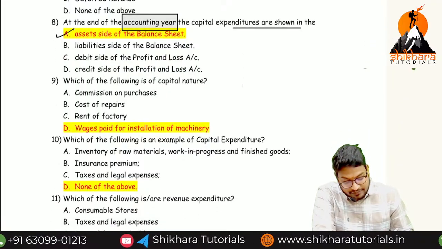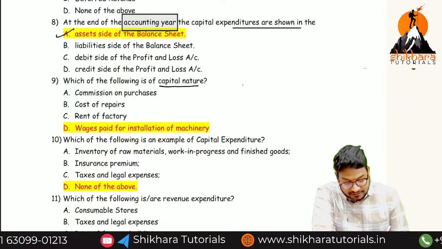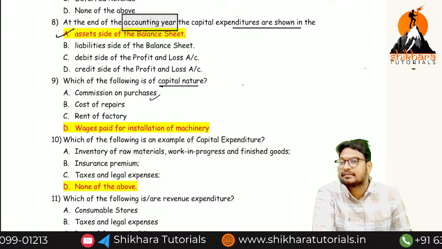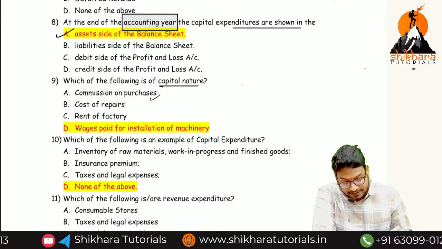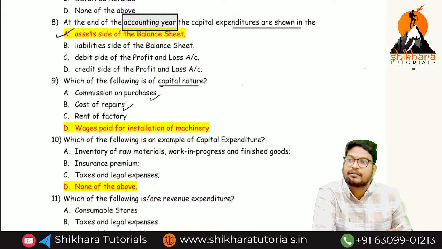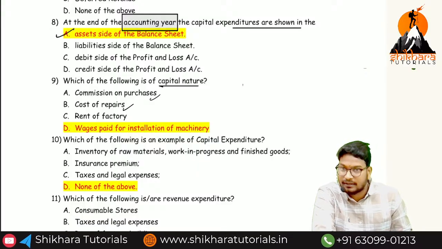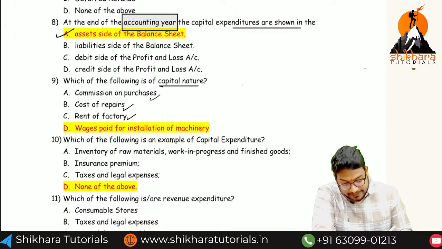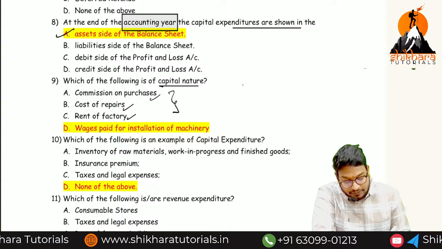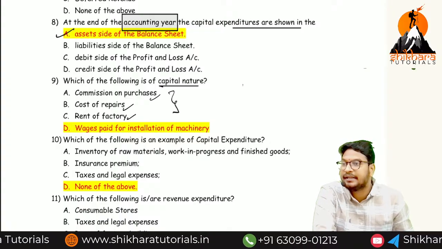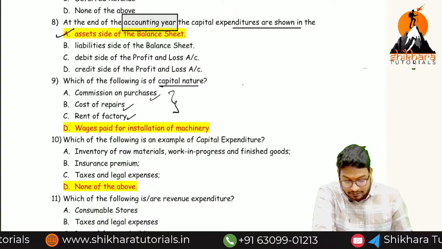Next one, which of the following is of a capital nature? Sir, commission on purchases, revenue or capital? Revenue. Commission on purchases is a revenue. Next, cost of repairs, normal repair, what is it called? Revenue. Next one, rent of a factory, revenue expenditure. Where will we disclose them? We are going to disclose all the 3 items in the P&L account, debit side. Are you getting the point?